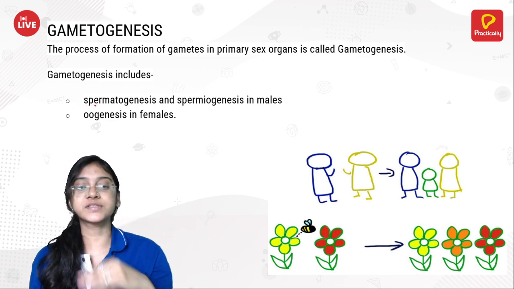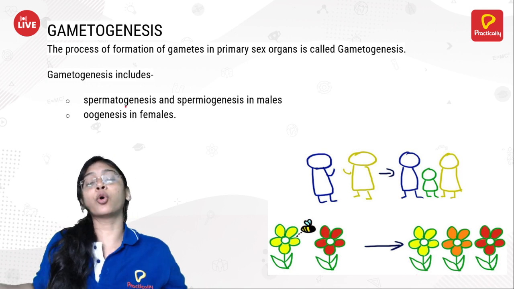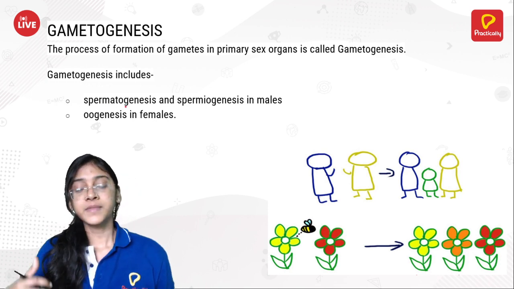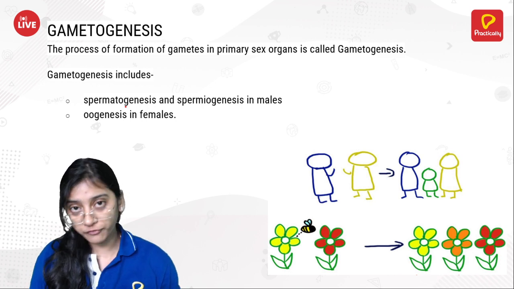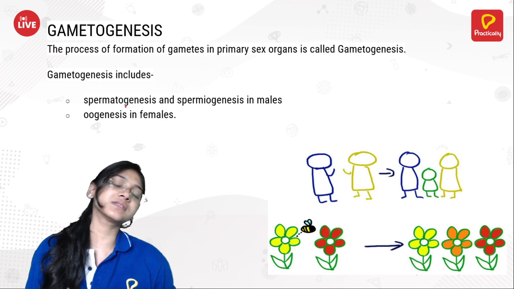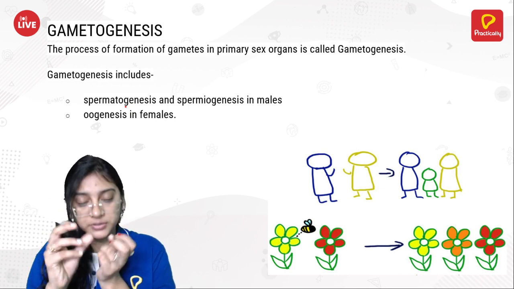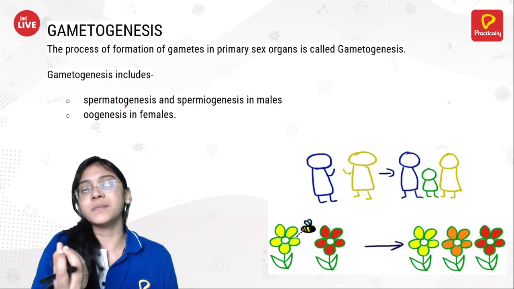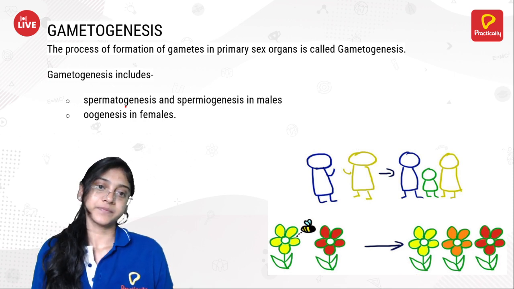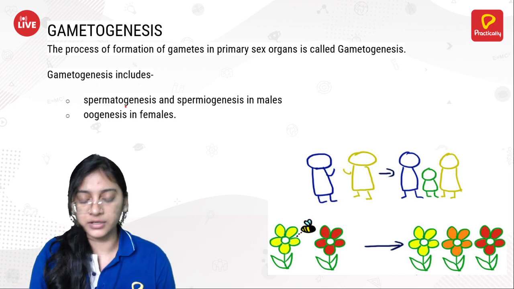Spermatogenesis is the overall development and production of the sperm. Spermiogenesis is nothing but the conversion of the immature spermatid to sperm. So they both will be forming the male gametogenesis.